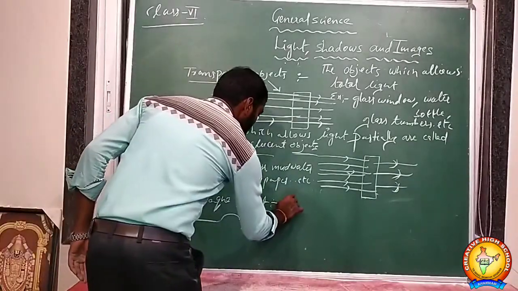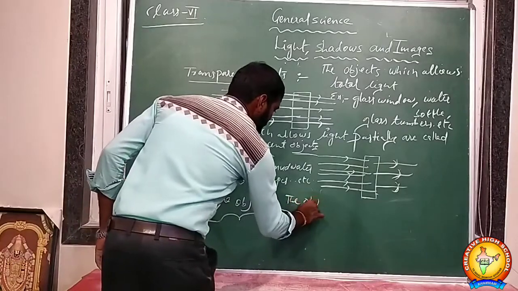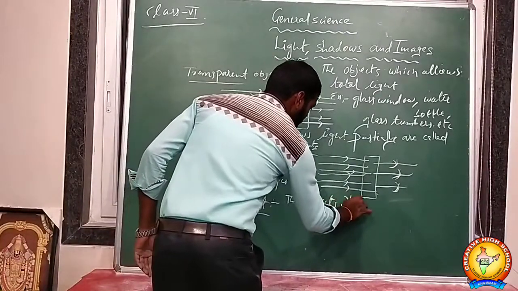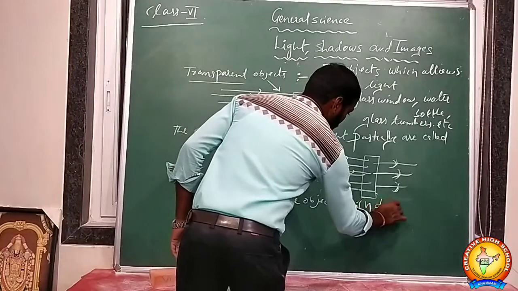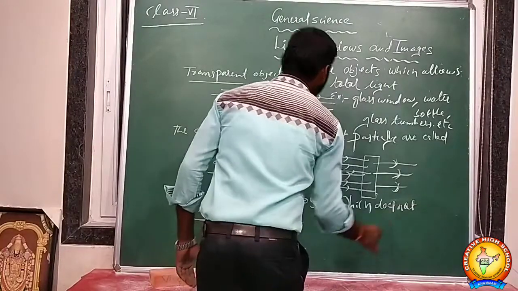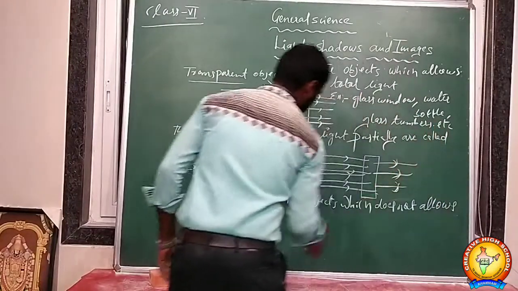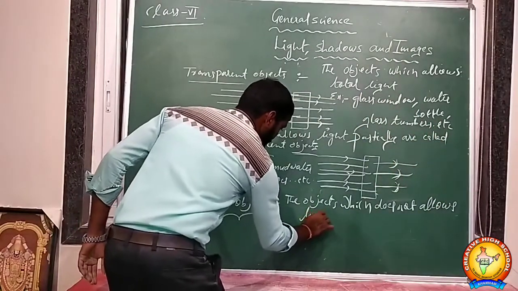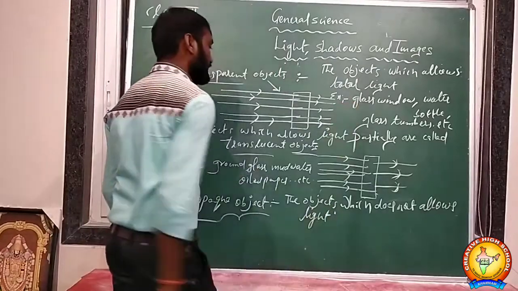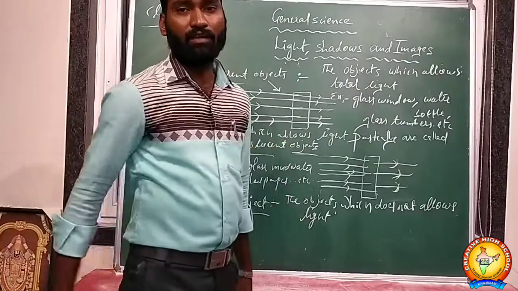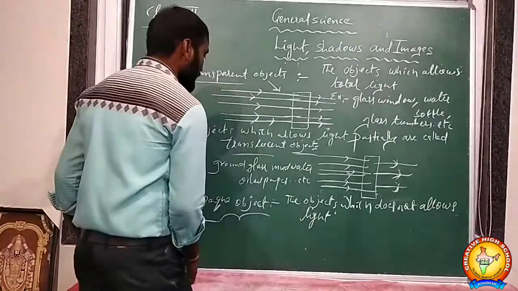The objects which do not allow light to pass through them; even though light falls on them, they reflect it back. They can't allow light. They are called opaque objects.